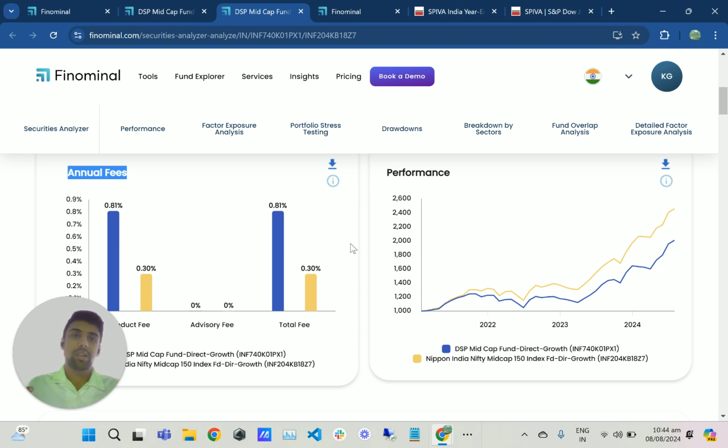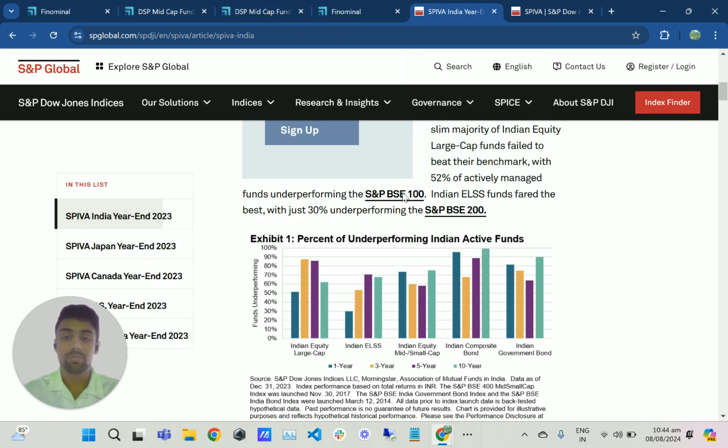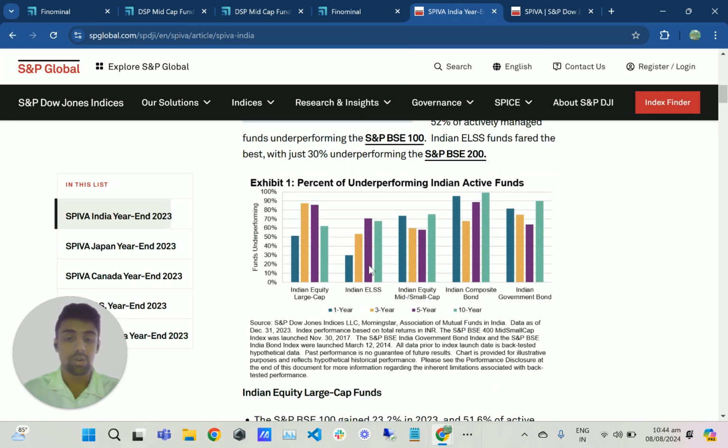Now, this brings me to the main part of the video. I'm going to show you something that you might be aware of, but the analysis is very key to understand about the mutual fund industry as a whole, especially in India as well as around the globe. So this brings us to the part where I'm going to show you how many active funds have underperformed their respective benchmarks. Since we are looking at a mid-cap fund, let's focus on this quickly.